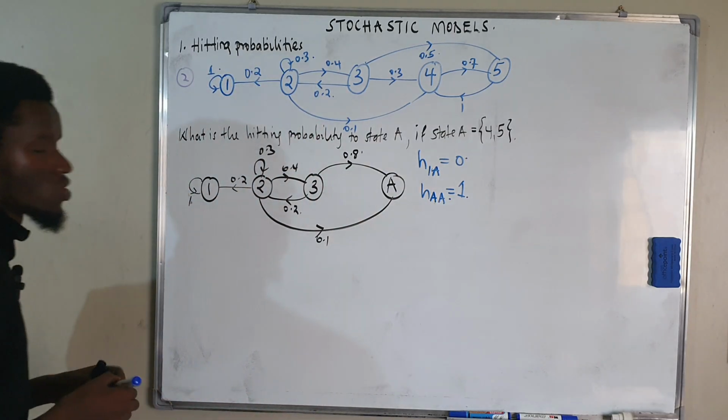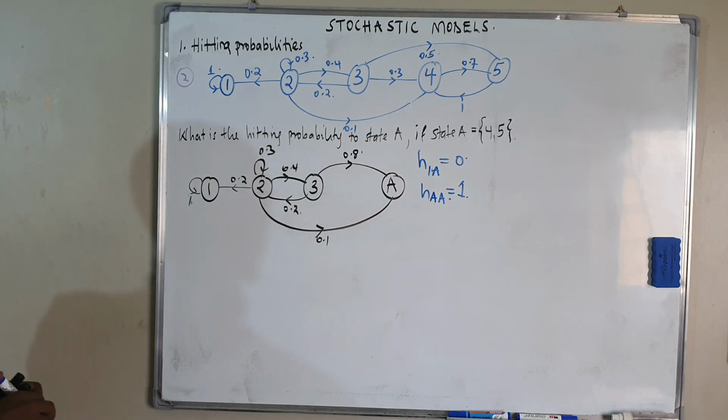Our task now is to look for H2A and H3A, and we see how we can get our answers.